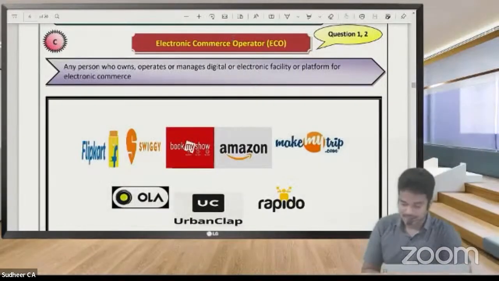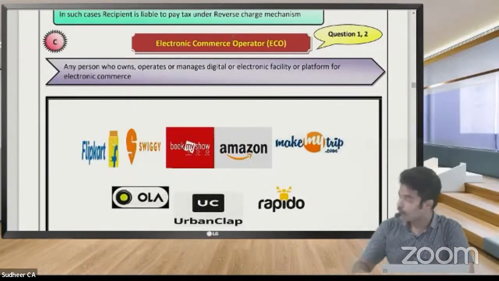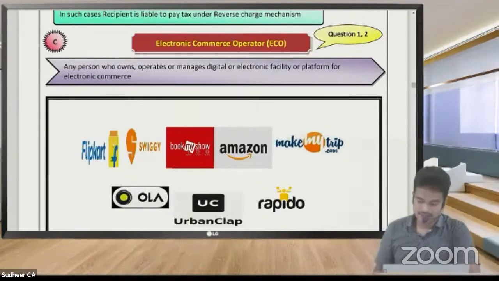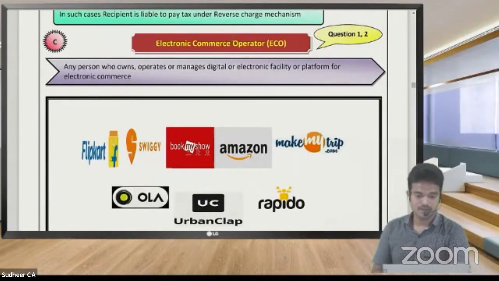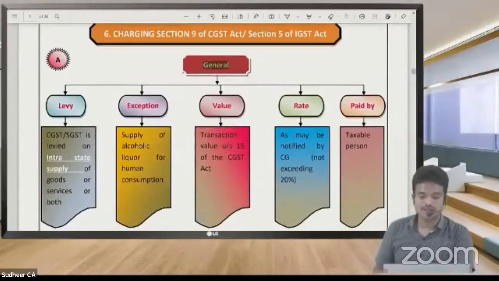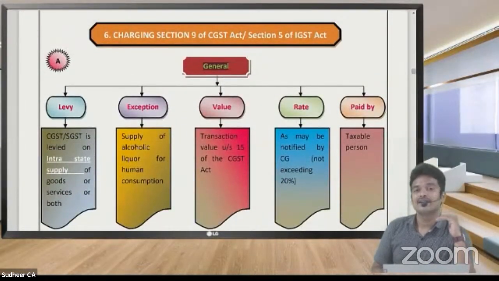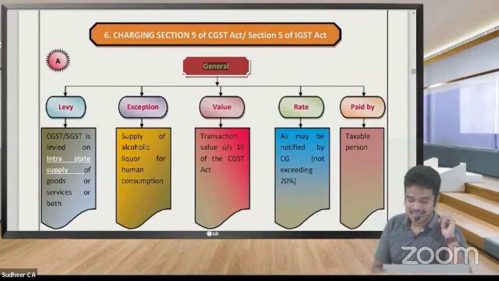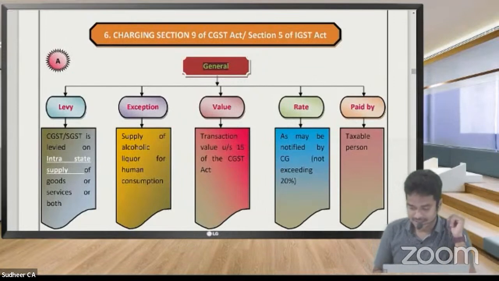Operator. That means neither supplier nor recipient, both are not going to pay the taxes. In the middle case, the e-commerce operator is going to pay the taxes. So that is the third part. Like this, we are going to divide this charging section into three categories: general, reverse charge mechanism, and electronic commerce operator. Regarding these aspects, now we are going to have a discussion.